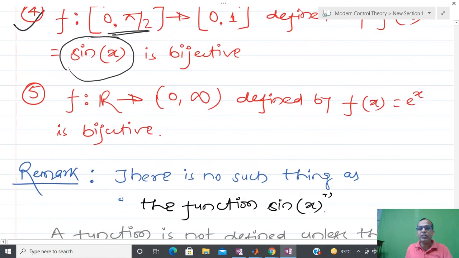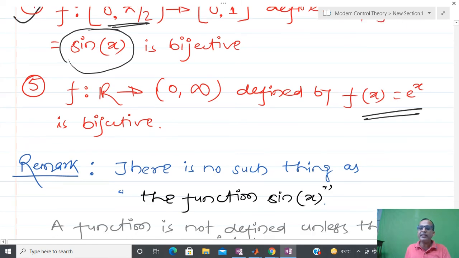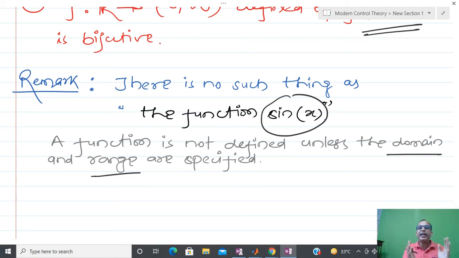And if you see this function f(x) equal to e power x, then that is also injective. So what kind of message am I giving? If you are defining some function and you are not defining the domain or range of that function, then I cannot tell that sin x is some kind of function. So whenever you define a function, you have to define its range and codomain.